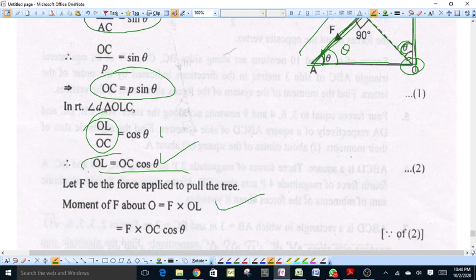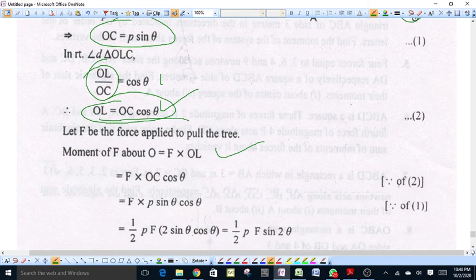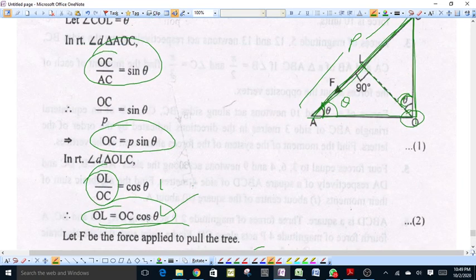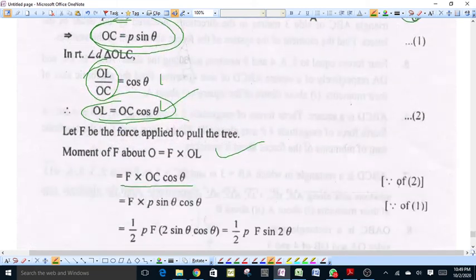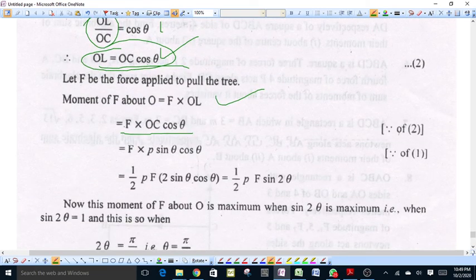Therefore, the moment of force F about O will be F into OC cos theta, and putting the value of OC as P sin theta, the moment is F into P sin theta cos theta.